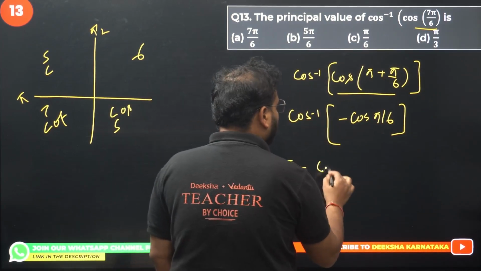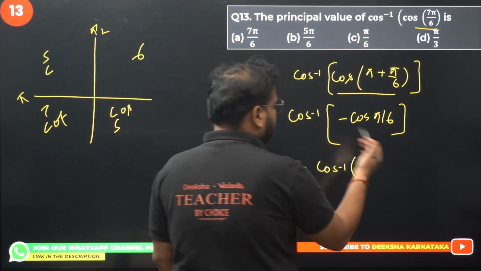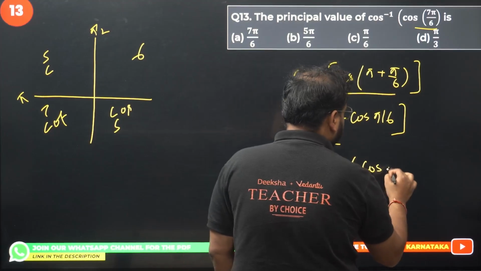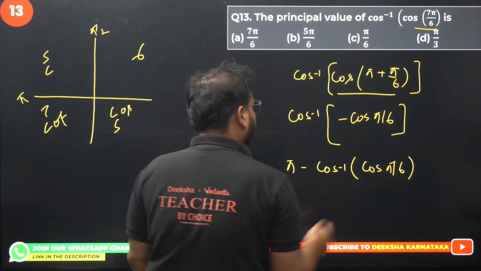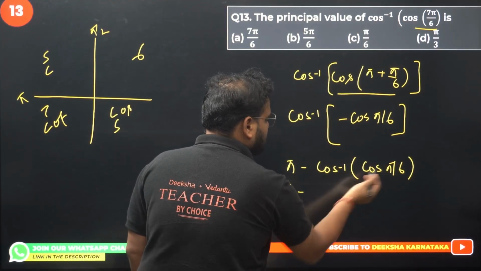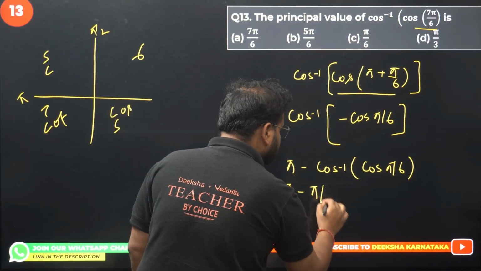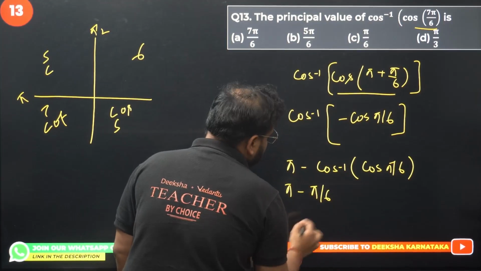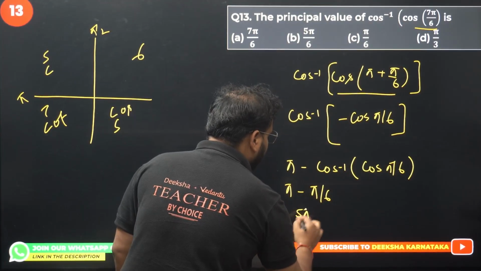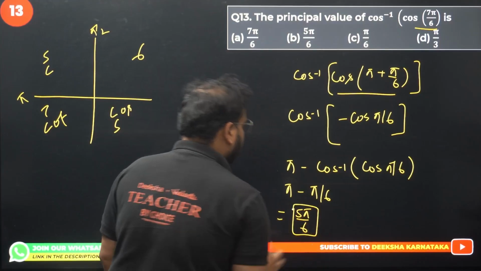Pi minus cos inverse of that value. Not angle, right? Value. So we'll have pi minus cos inverse of cos will be gone. We'll have pi by 6. 6 pi minus pi is going to be 5 pi by 6.